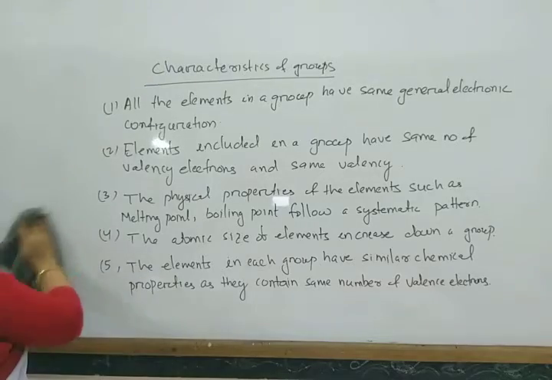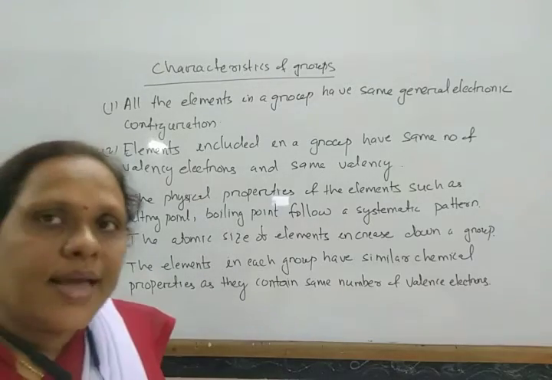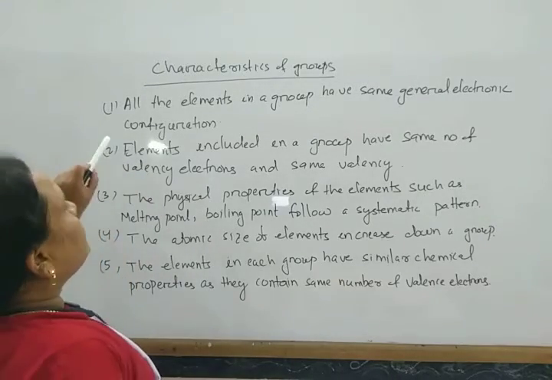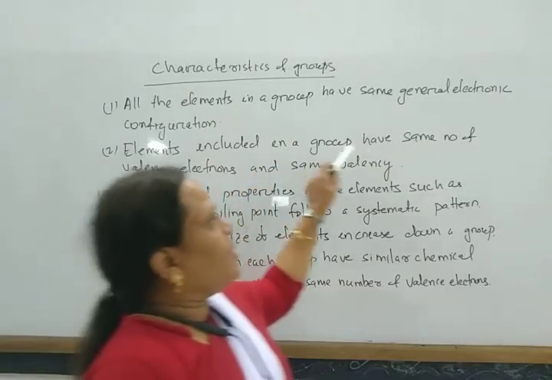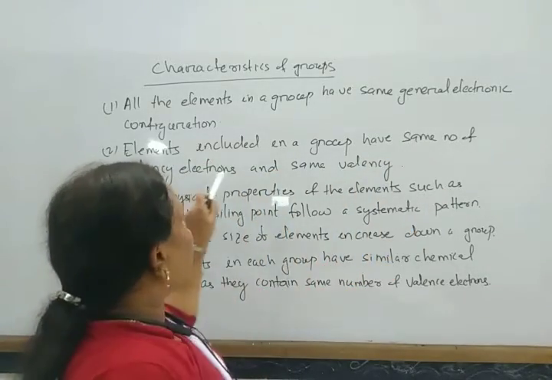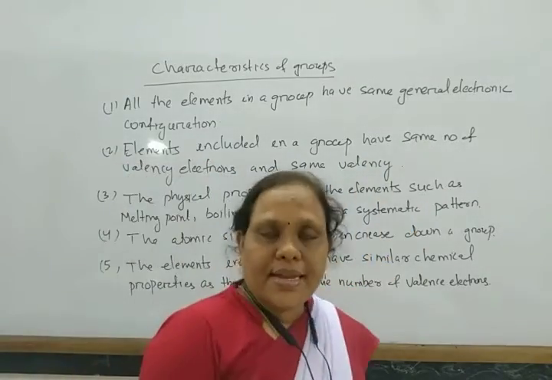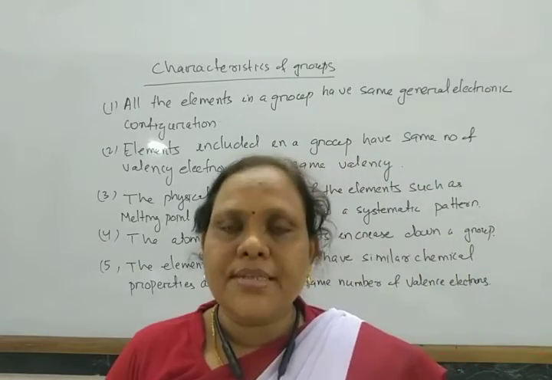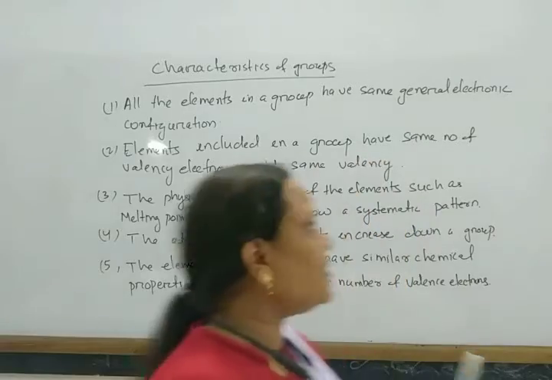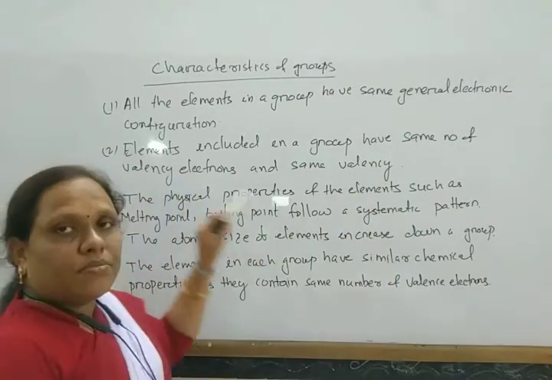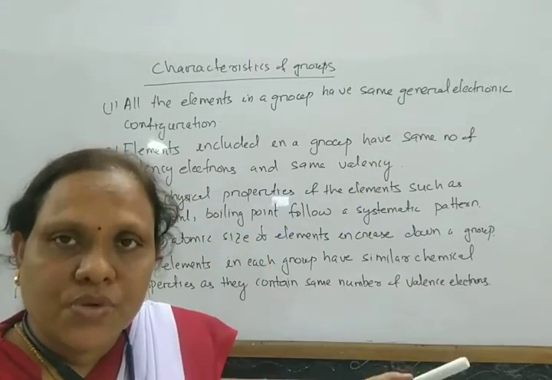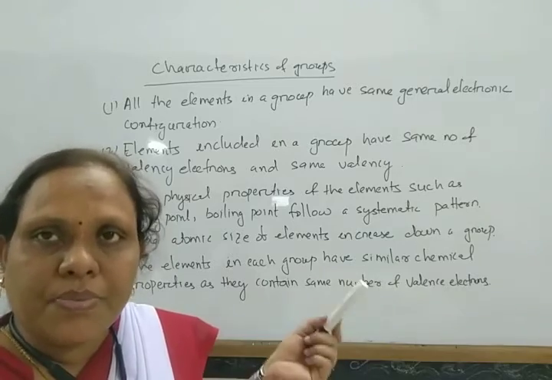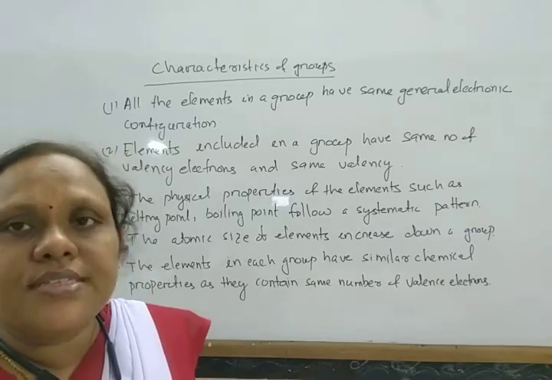Similarly, group 2 has general configuration ns2. Elements included in a group have the same number of valence electrons and the same valency. The group 1 elements have valency 1, group 2 elements have valency 2, and so on.